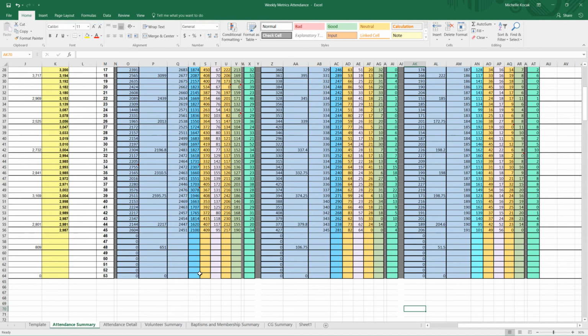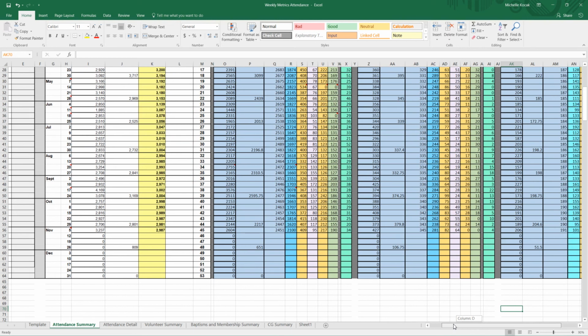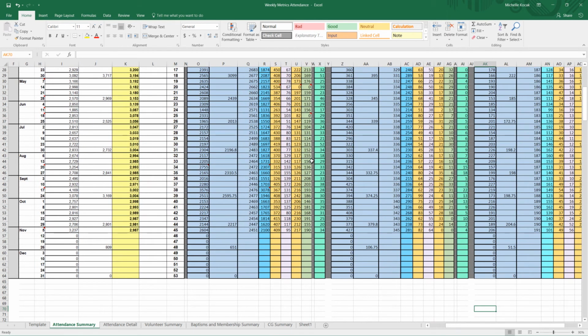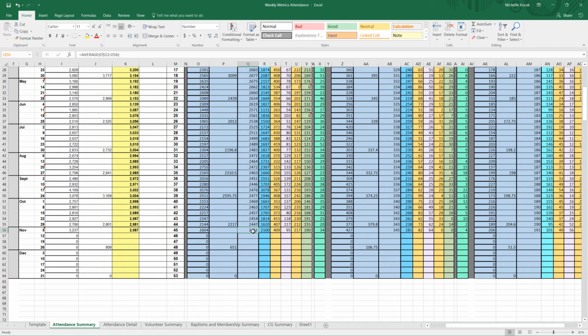In the Attendance Summary tab, in order to get the overall totals from the weekend, we want to copy and paste the formulas. This section of data is actually all formula driven and pulled from the other sheets that follow over here. You'll notice if you click on one of these that it shows you the formula there.